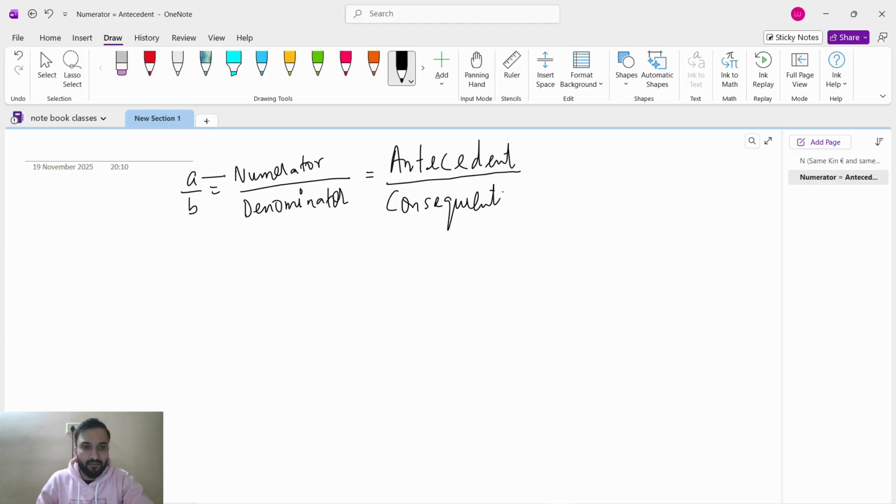In ratio and proportion, the numerator is called the antecedent and the denominator is called the consequent.